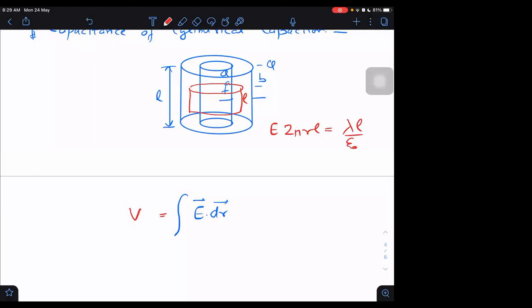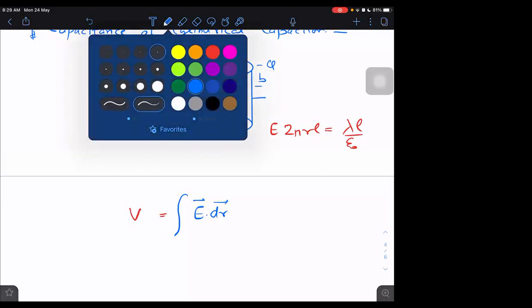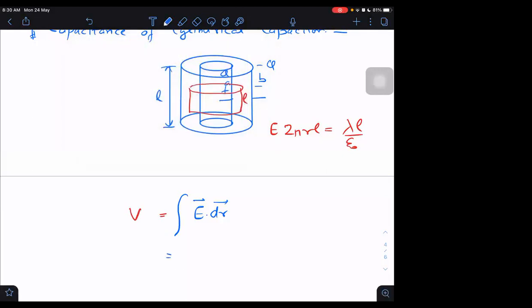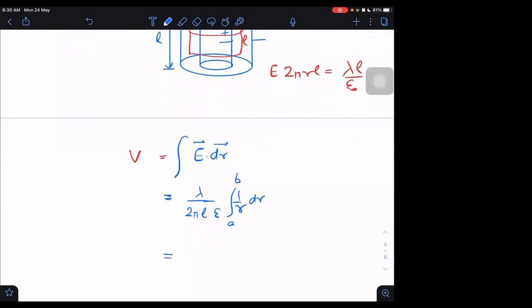After getting the electric field, we will get the potential difference. What is the potential difference coming out to be? It is 2K lambda into the integral of 1 by R dr, with limits A to B. That gives 2K lambda ln B by A. Here K is 1 by 4 pi epsilon naught, or epsilon, depending upon whether it is vacuum or not.